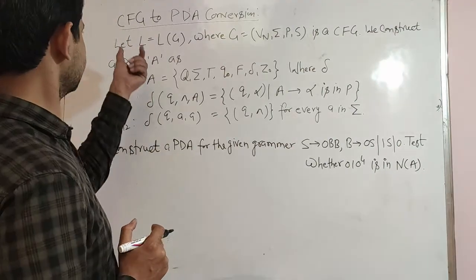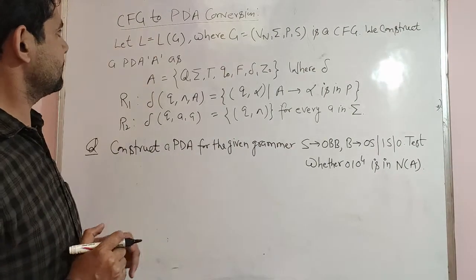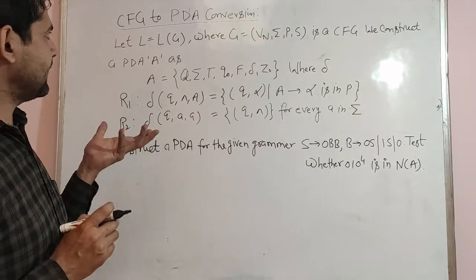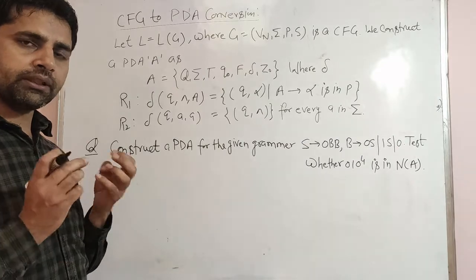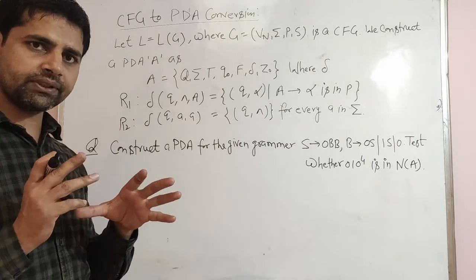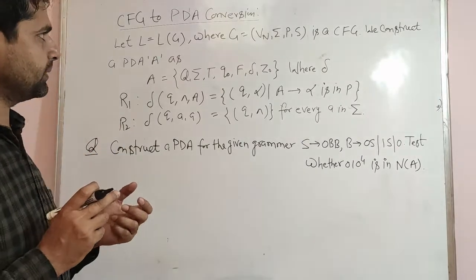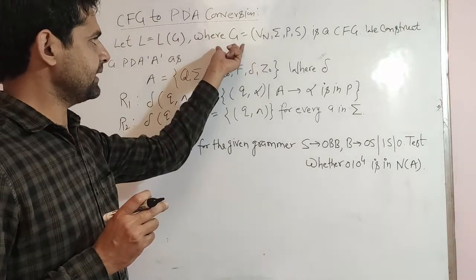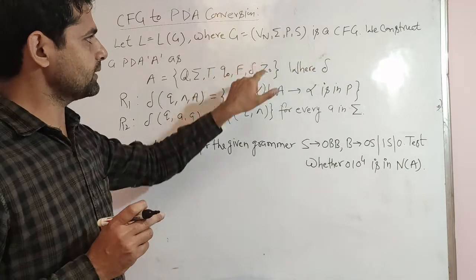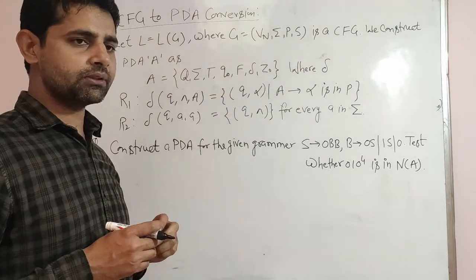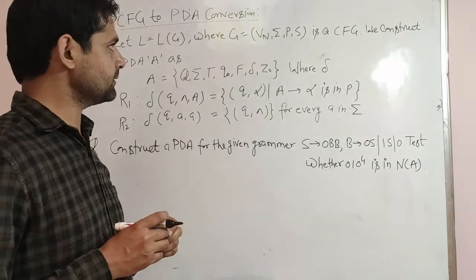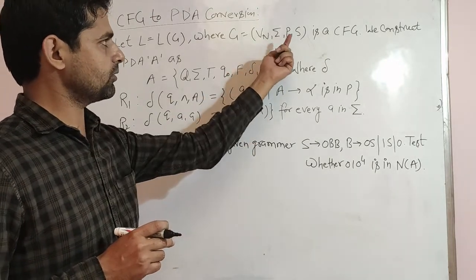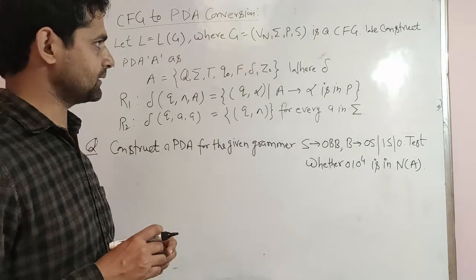In this video lecture we will discuss how to convert context-free grammar to push-down automata. Initially we have a context-free grammar, then we will convert it into a push-down automata. You already know a grammar can be defined by 4 tuples: V_N, the set of non-terminals, sigma, the terminals, P, the set of productions, and S, the starting state.